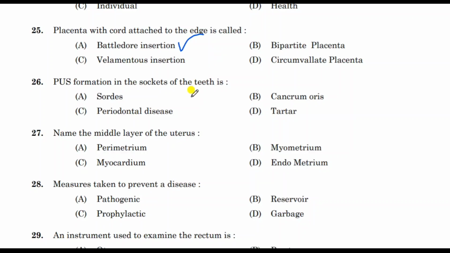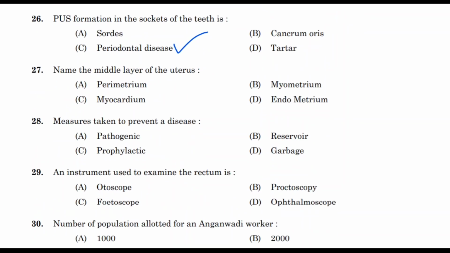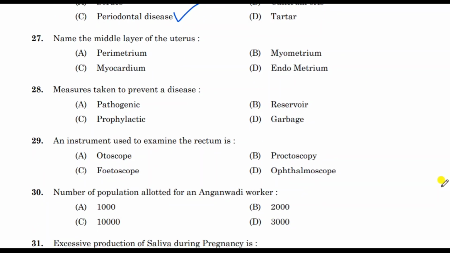Next question. Pus formation in the sockets of the teeth is, correct answer is periodontal disease. Next question. Name the middle layer of the uterus. Correct answer is myometrium. Myometrium is the middle layer of the uterus. Myocardium is related to heart.